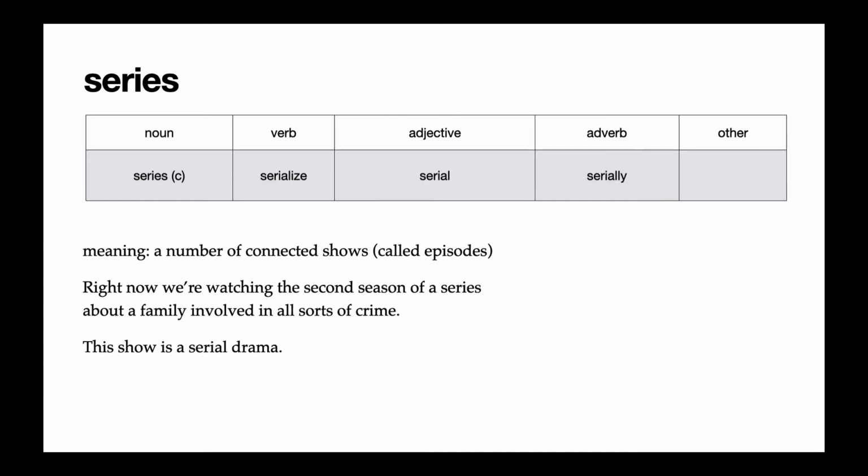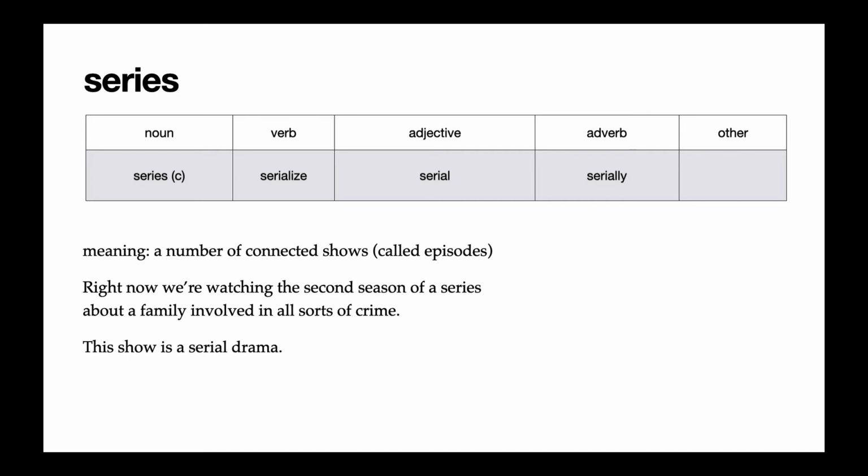Next, we have the word series. And series is a countable noun that means a number of connected shows. And these shows would be called episodes. So the previous word show could mean one single show that is unconnected to anything else. But when we have episodes, that means that there are many shows that are connected, usually with the same characters or the same writers, the same place. So if you have many shows, we call that a series.